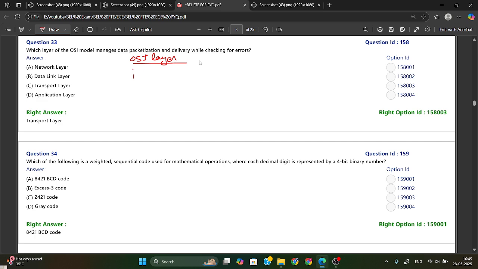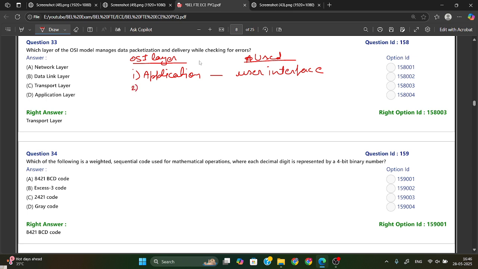First one is application layer. Application layer is used for user interface. Just remember all these points.